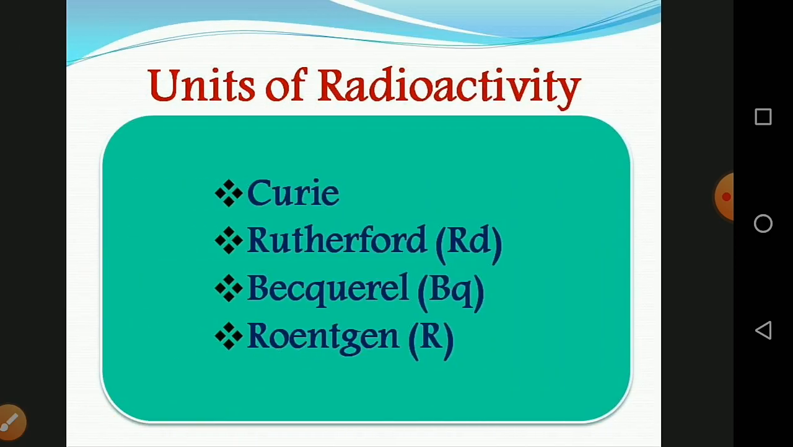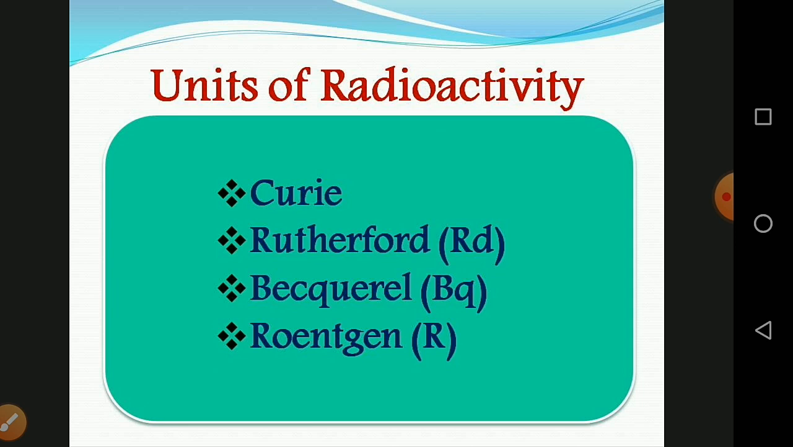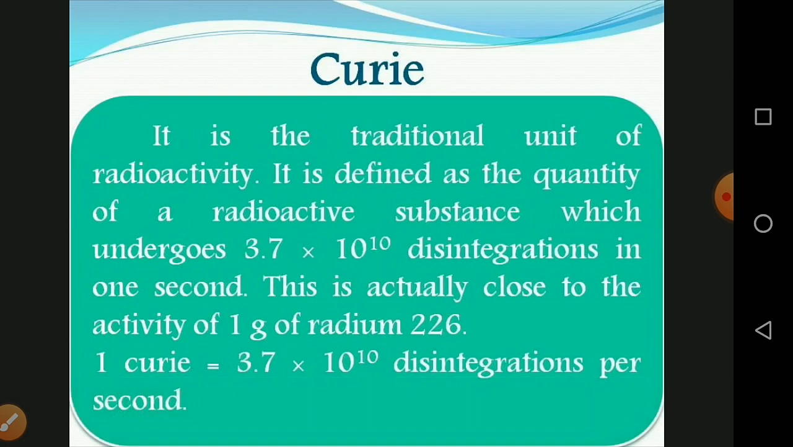And the next one, units of radioactivity. They give four units of radioactivity: Curie, Rutherford, Becquerel, and Roentgen. First one, Curie. It is a traditional unit of radioactivity. It is defined as the quantity of radioactive substance which undergoes 3.7 into 10 to the power of 10 disintegrations in 1 second. This is close to the activity of 1 gram of radium-226. So 1 Curie is equal to 3.7 into 10 to the power of 10 disintegrations per second.